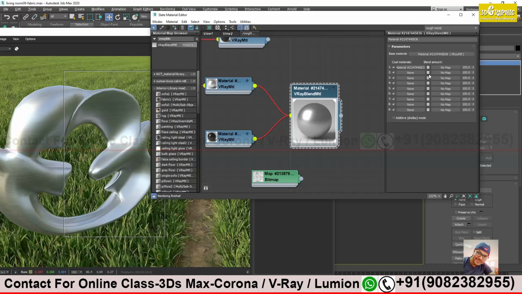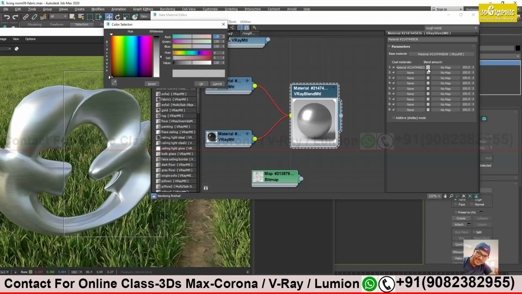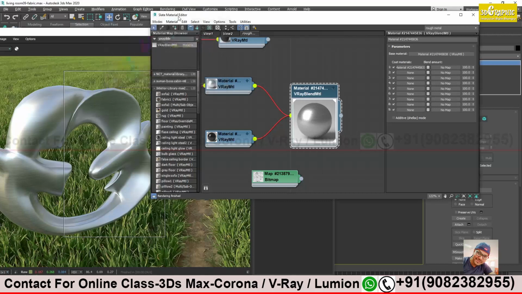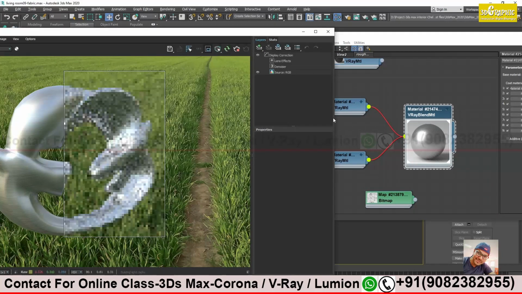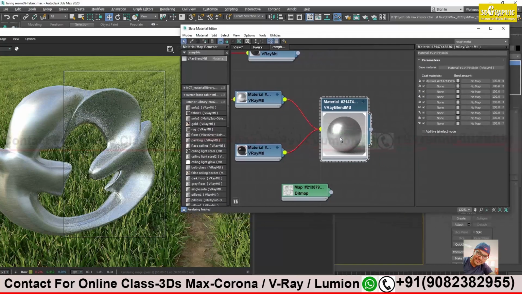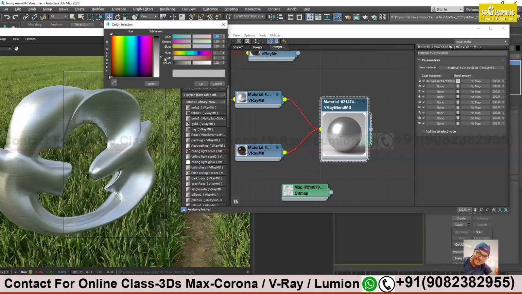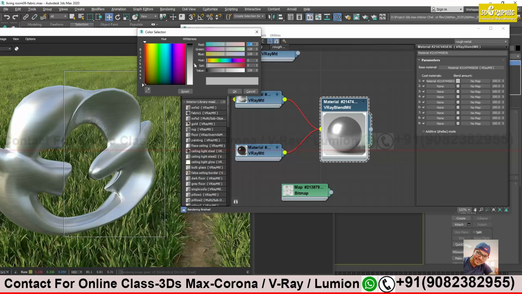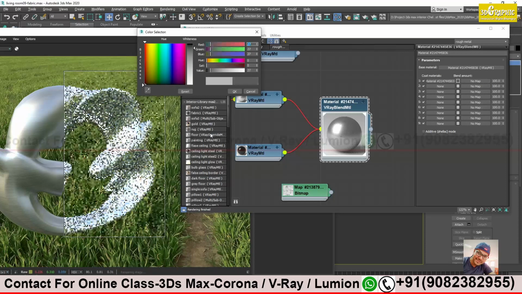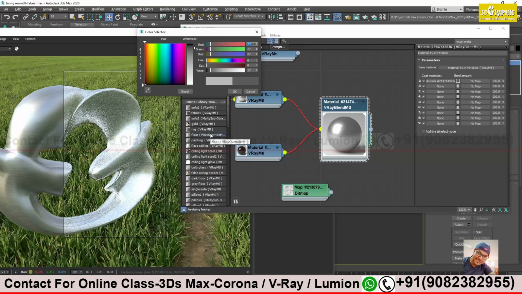So this is my blend material. You see, if I click the center, by default it will be on my center. It will be neutral. Let me start my render, interactive render. Alright. So by default it will be center. So what happens if I drag it toward my black color? It will be much less reflective.